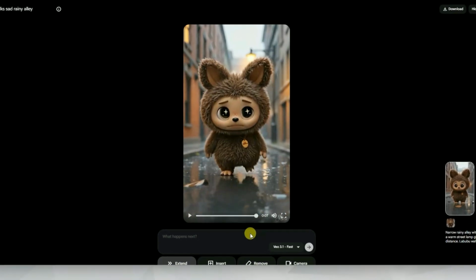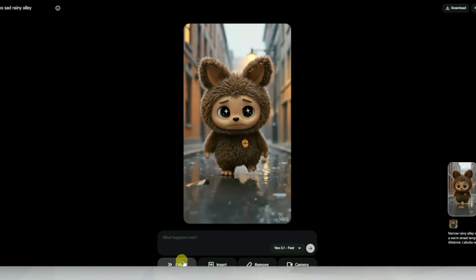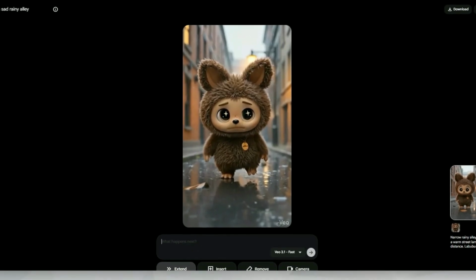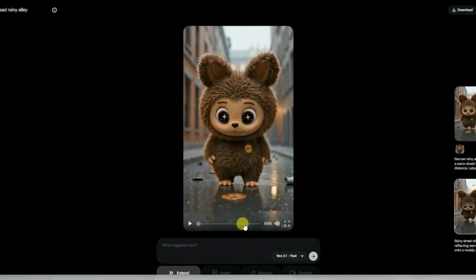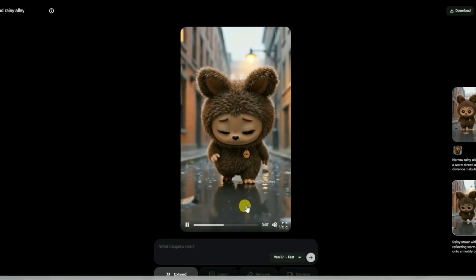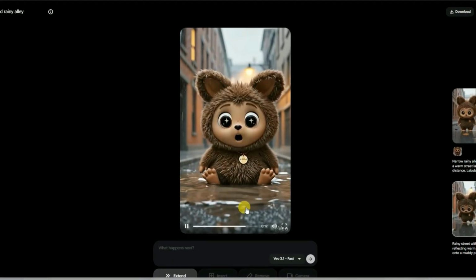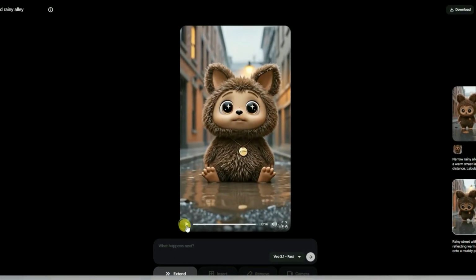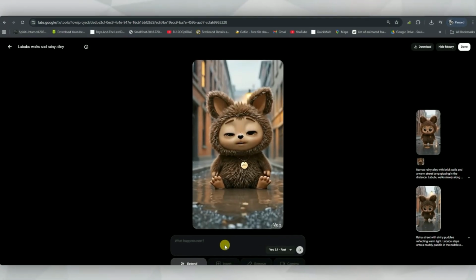No big deal. Now here's a really powerful trick. Once you're happy with a video, you'll see an Extend button at the bottom. Click that. Then paste your second scene's animation prompt and hit Generate again. What happens is, instead of creating a brand new video from scratch, the tool continues from the last frame of your previous video. So let's say your first clip was 30 seconds long. When you extend it, the new animation starts exactly from the 30th second frame and keeps going.